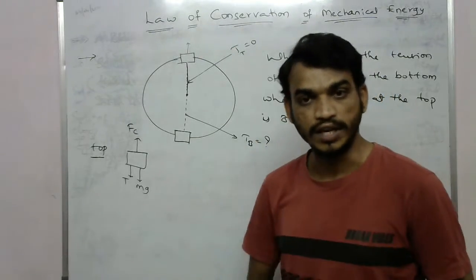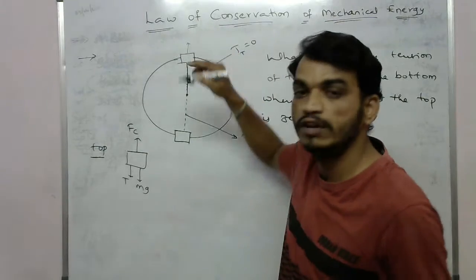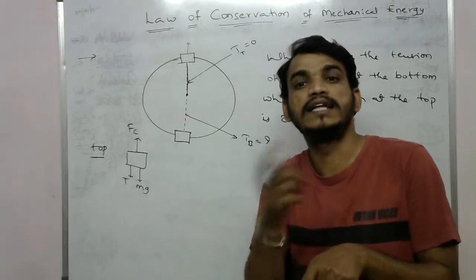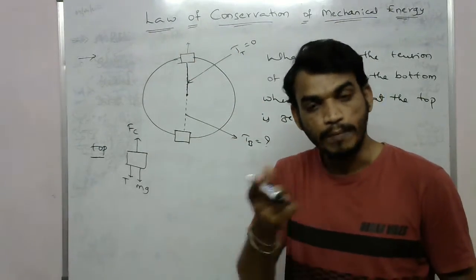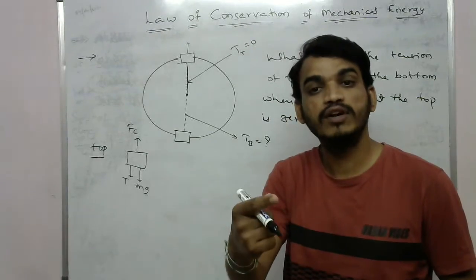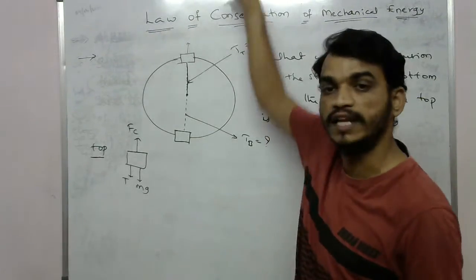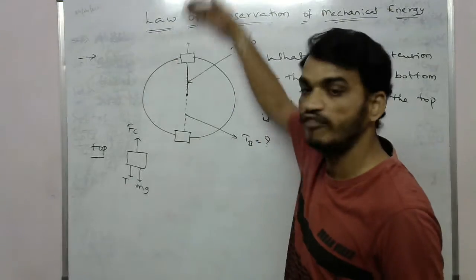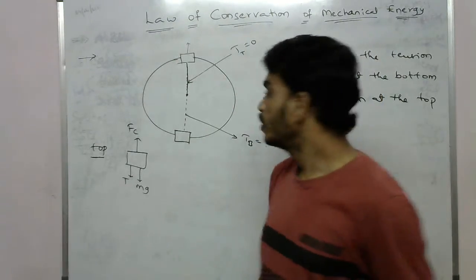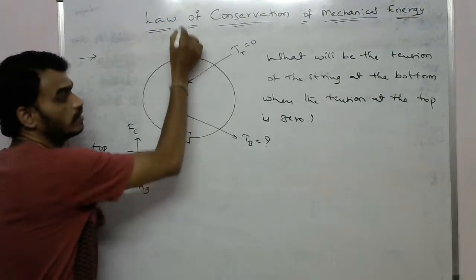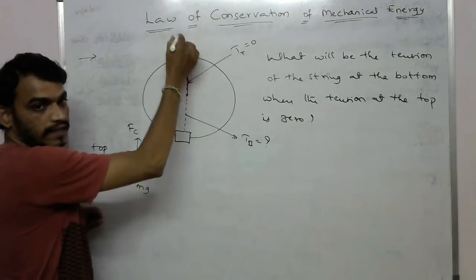The centrifugal force acts to balance this centripetal force, so in this direction the centrifugal force also acts.